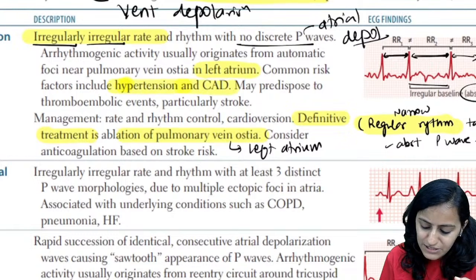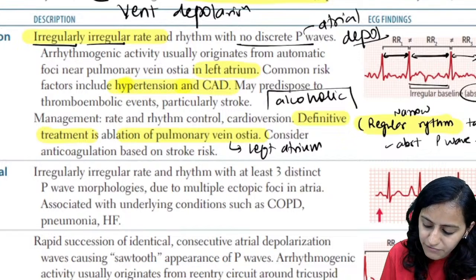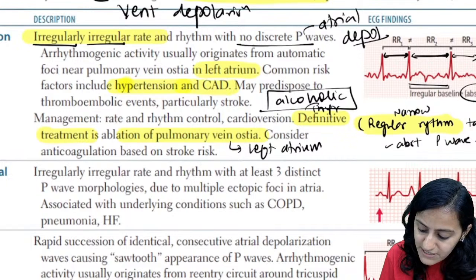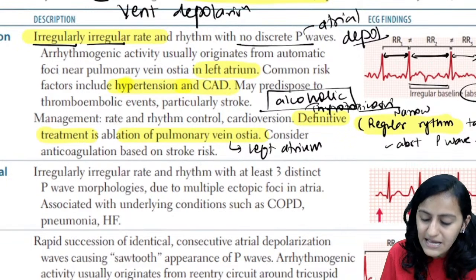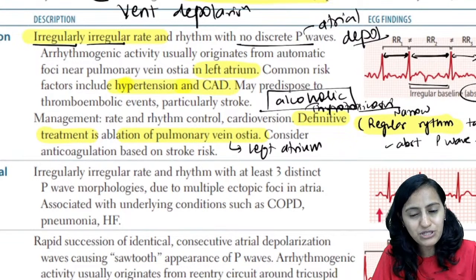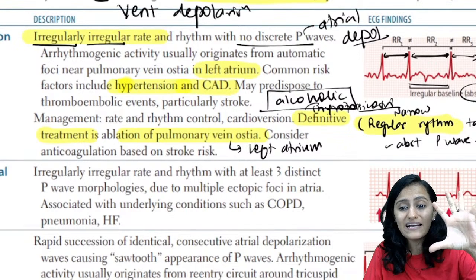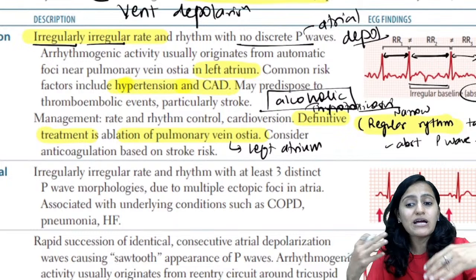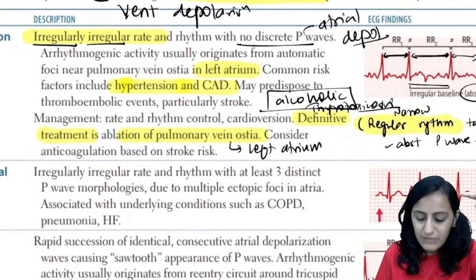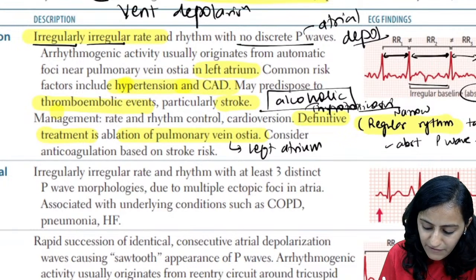Okay, left atrium. What are the risk factors? The risk factors are hypertension, coronary artery disease. You will also see this commonly: a background history of alcohol predisposes to atrial fibrillation. Thyrotoxicosis, you had a recent question in NEET PG exam. Thyrotoxicosis also predisposes to arrhythmias including atrial fibrillation. And very, very important, remember that when there's atrial fibrillation, that means the atrium is not contracting well. So that predisposes to stagnation of the blood and the formation of a clot. And that is why thromboembolism can occur and the patient is at risk of developing stroke.